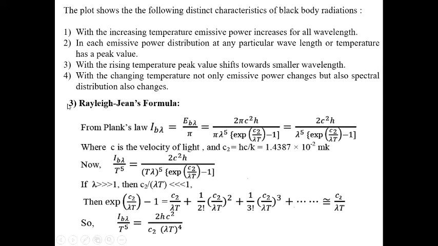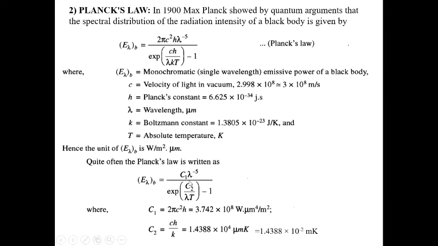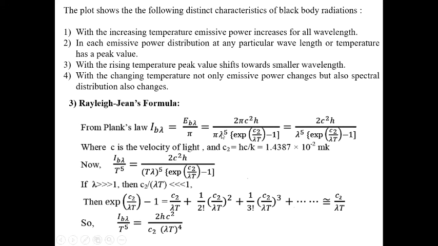Then another formula, called the Rayleigh-Jeans formula, which is basically a modification of the Planck formula. From Planck's law, we know IB lambda is EB lambda by pi. So this is 2 pi c square h, and an extra term pi lambda to the power 5 comes in, because in the previous slide lambda to the power minus 5 was in the upper term. So from this we get 2 c square h by lambda to the power 5 exponential c2 by lambda T minus 1.